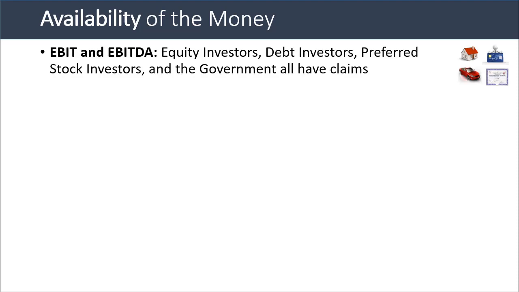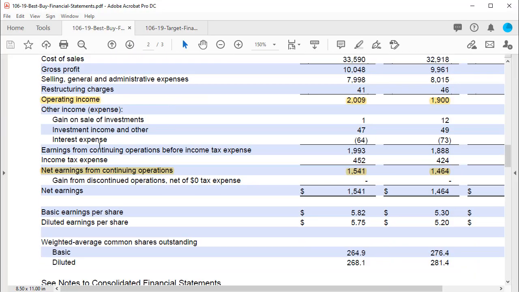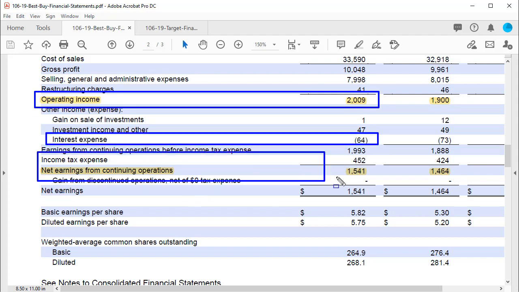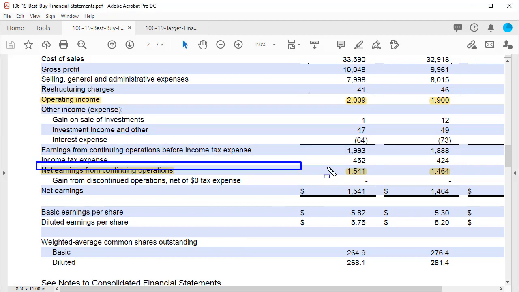Let's now go to the first major way in which they're different, which is the availability of the money. So EBIT and EBITDA are available to equity investors, debt investors, preferred stock investors, and the government. And this is because no one has been paid yet. These metrics are both before interest expense and taxes because they start with operating income. And you can see that very clearly if you look at the company's financial statements. We have operating income. None of those parties has been paid yet. And then we have interest expense, so the lenders get paid. Then we have the income tax expense, so the government gets paid. Now they're out of the picture, and the net earnings here are only available to the common shareholders.